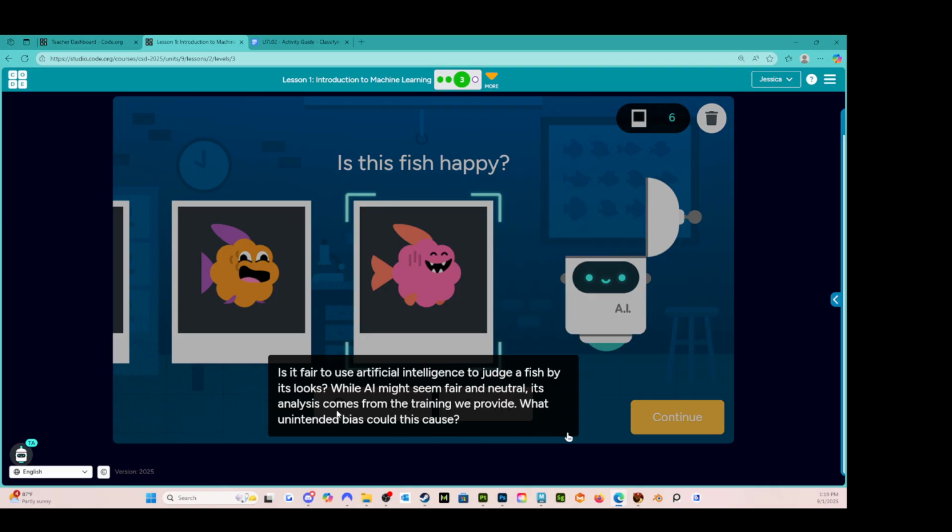There are things that we see that others will see, but we will look at it through different lenses with different perspectives, right? So just because I think that this looks like a happy fish, you might think that it doesn't, and that's okay. But then when we're training the machine learning, how do we prevent our bias from getting through and being part of the algorithm?